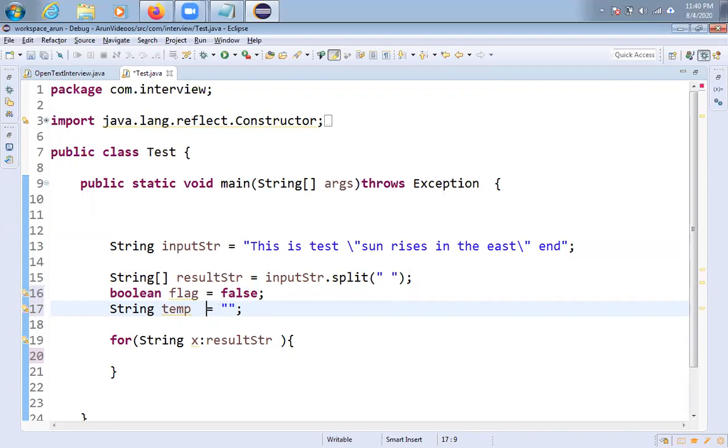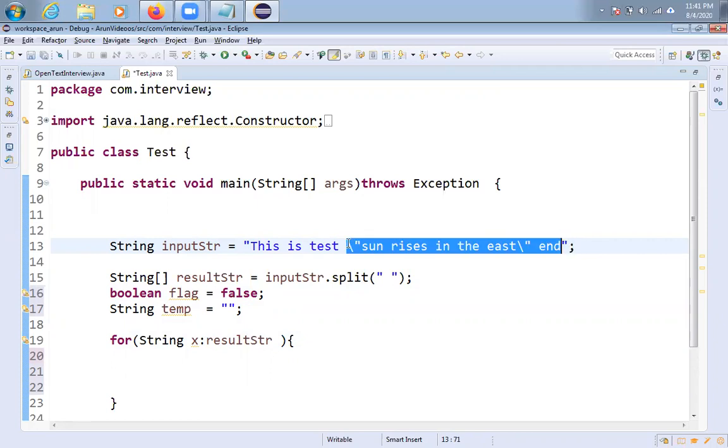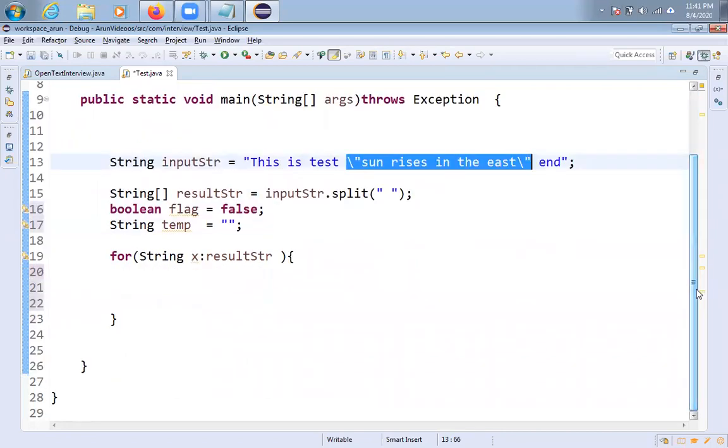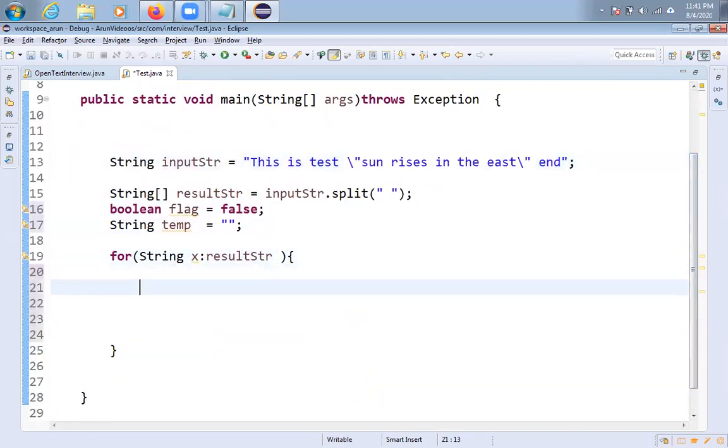I'll tell you what I am trying to do. First I am checking whether any word is starting with a double quote or not. I just want to check. So how to check, friends? Very simple: if x dot startsWith double quote. What is the meaning, friends? If any string starts with double quotes.